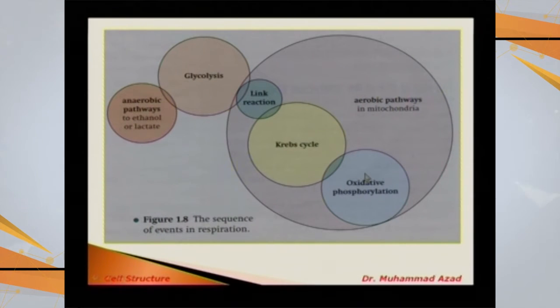If oxygen is absent, only 2 ATP, 2 energy molecules, are produced in anaerobic respiration, and if oxygen is present, then the mitochondria is going to produce 38 ATP molecules from one glucose. So this is the role of mitochondria, 38 ATP molecules. In comparison, if there is no oxygen, there is no role of mitochondria, only 2 ATP molecules. Let's look at an animation to see the role of mitochondria, how they are going to provide us energy.